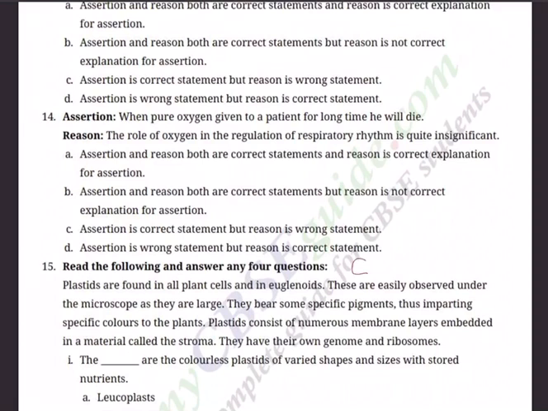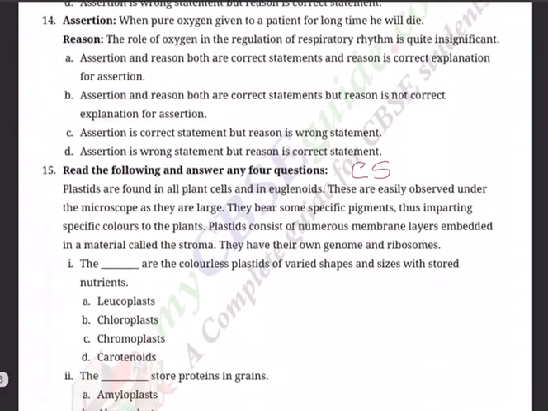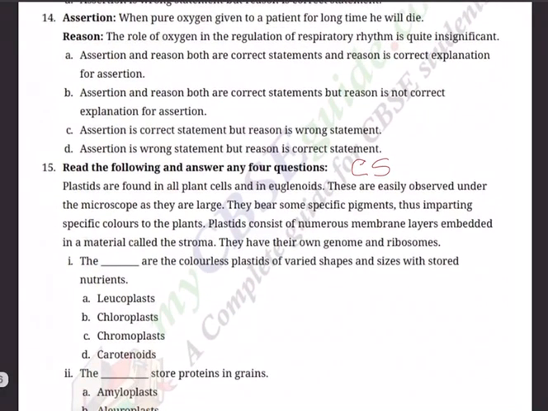Now question number 15. This is again, as I said, a new pattern of questioning: CS, that is case study. About a concept there will be one paragraph, and you have to read that paragraph carefully and analyze the important points, and then down below you have got 5 questions. Out of the 5 you must answer any 4. So pick up the easy ones that you have understood from the paragraph. That is the right way of answering this question.